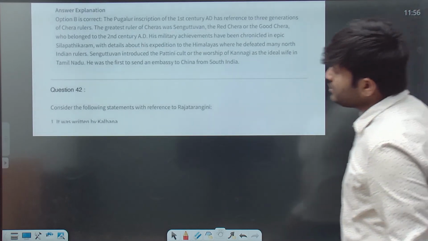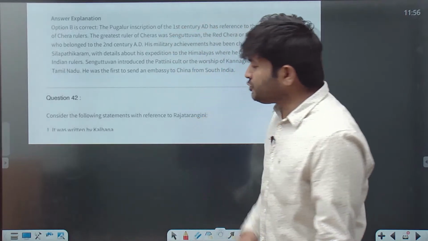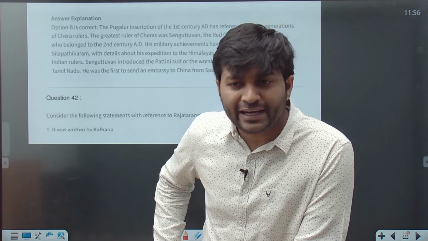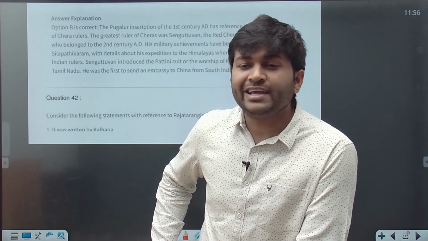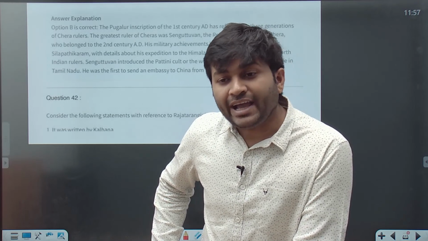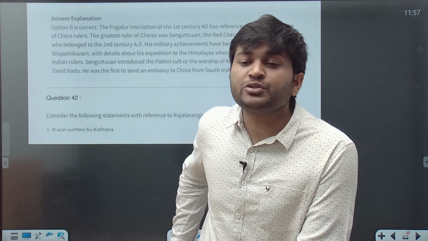Then question 42. The first statement is with respect to Rajatarangini. It was a Sanskrit book which describes the history, geography, and dynasties of all the rulers in the Kashmir region.